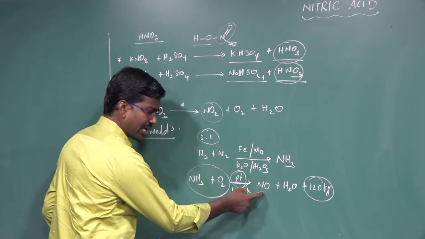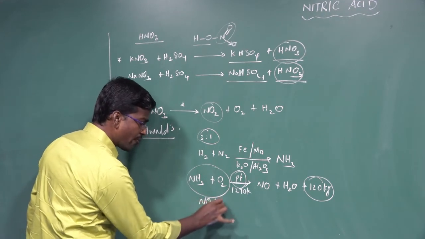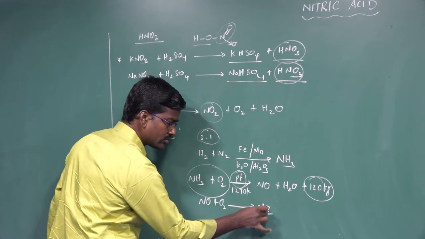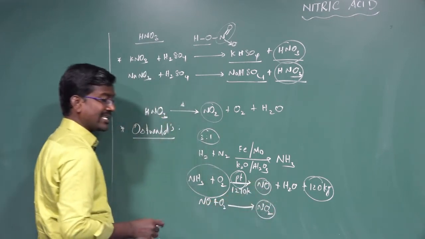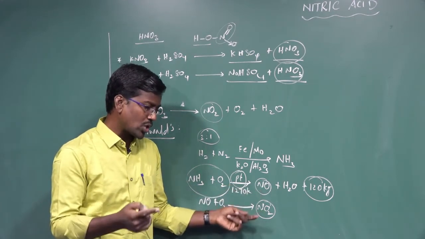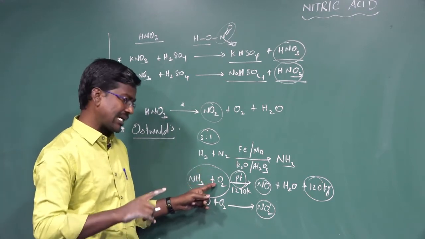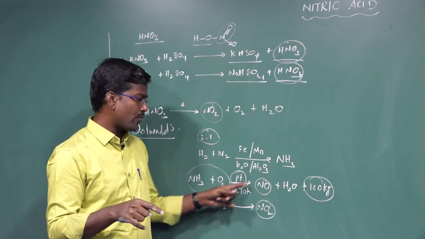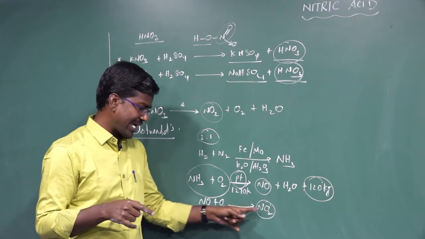Ammonia is oxidized to form nitric oxide. That nitric oxide NO is further oxidized with air to form nitrogen dioxide NO2. NO is nitric oxide. NO2 is nitrogen dioxide. First, ammonia is catalytically oxidized with platinum wire, heated to 1270 Kelvin, to form nitric oxide. Nitric oxide is further oxidized by air to form nitrogen dioxide.